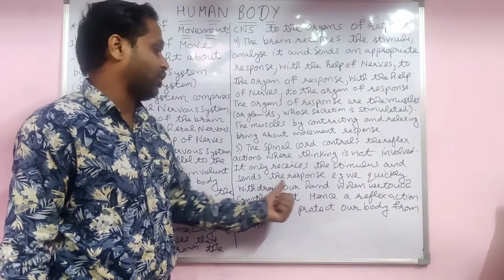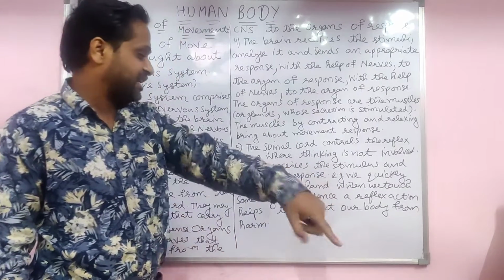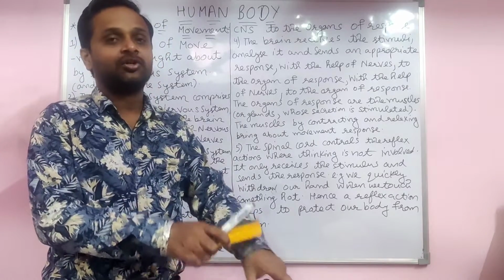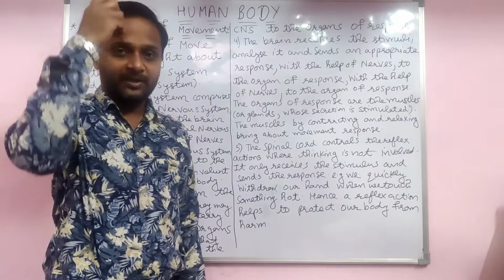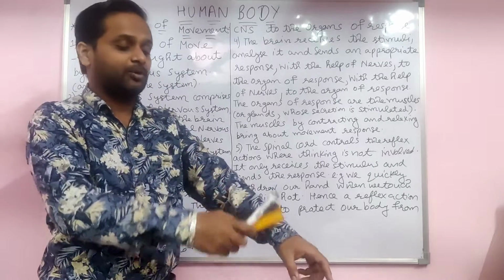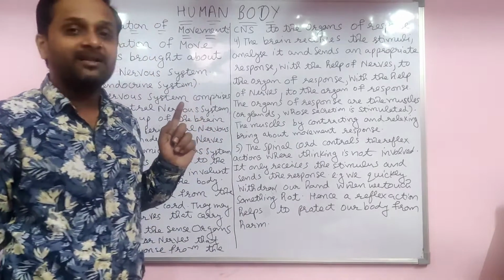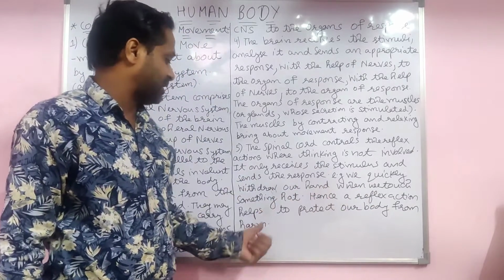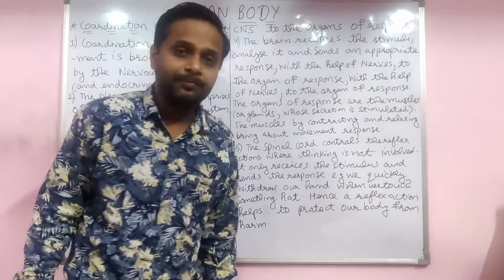We quickly withdraw the hand when we touch something hot. The heat is sensed by the sense organ, the message goes to the spinal cord, and then the response comes to the muscle, and we pull the hand back. Hence the reflex action helps to protect the body from harm.